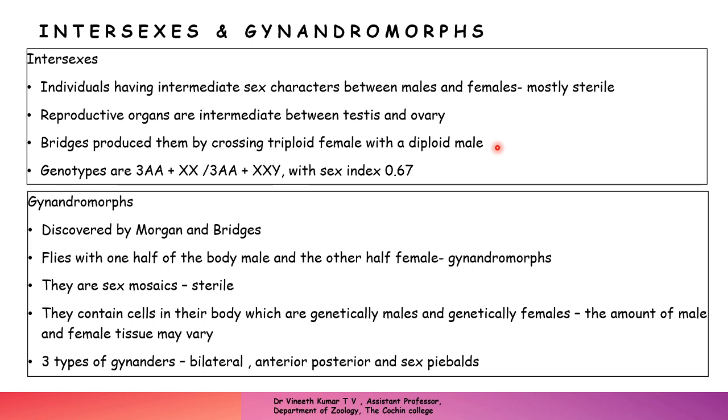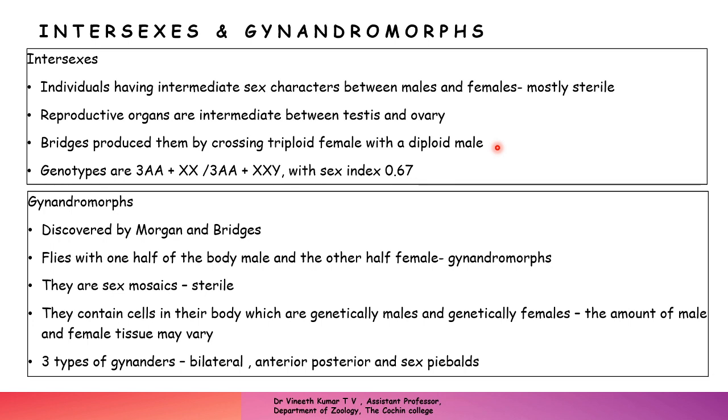Gynandromorphs were also discovered by Morgan and Bridges. This is a special group of flies. The speciality is that one half of the body will be male and the other half will be female, and they are called gynandromorphs. That is, one half of the body will have male type cells, and the other half will have female type cells. So they can be called sex mosaics, and like intersexes, they are usually sterile.